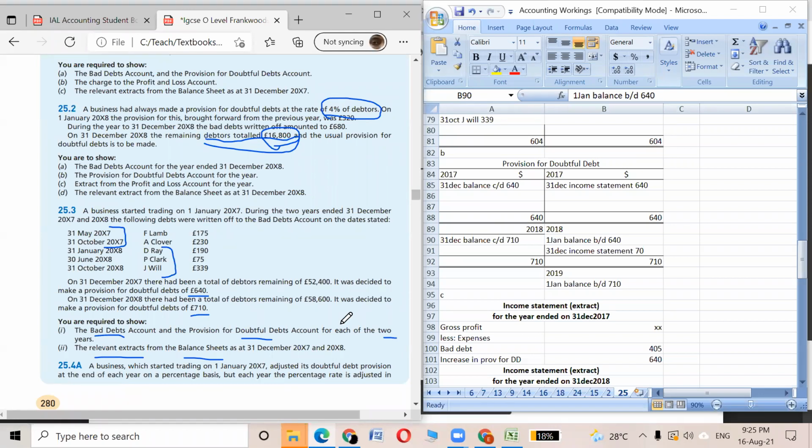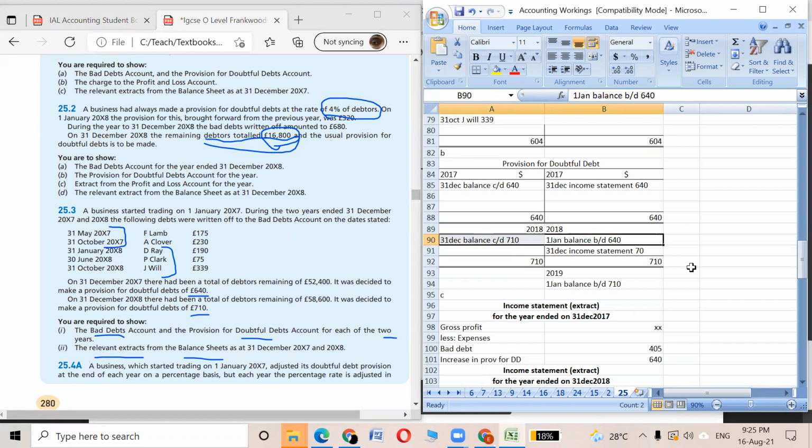Previously it was 640, now it's increasing to 710. So what's the difference between the 2 years' doubtfulness? 70, right. So we are putting it in the credit side.